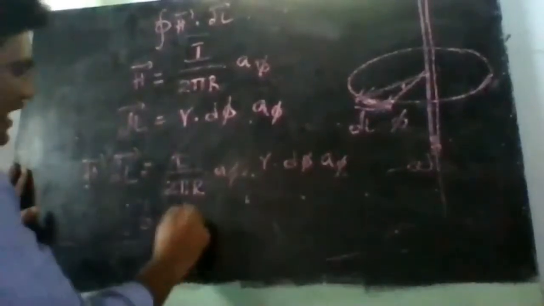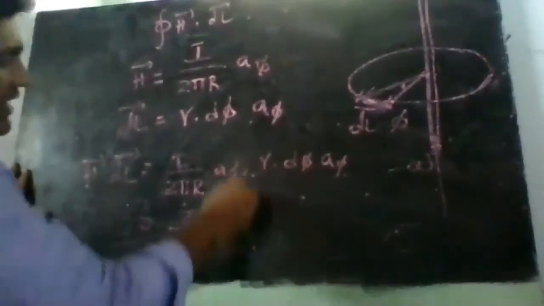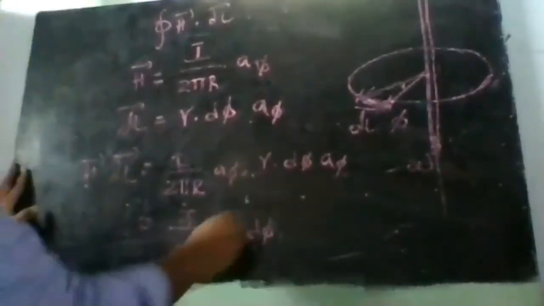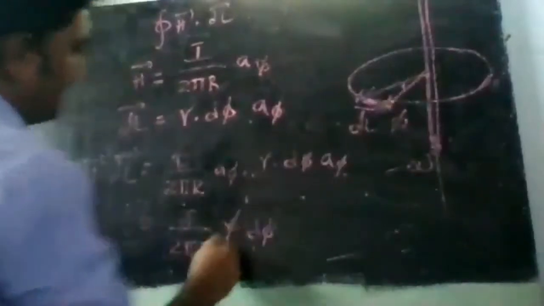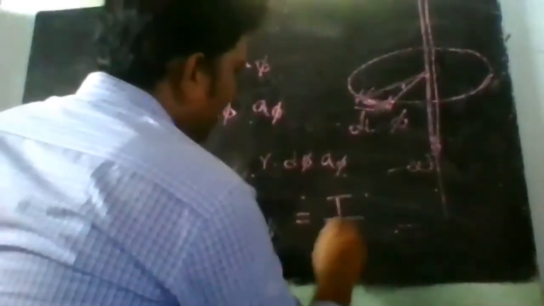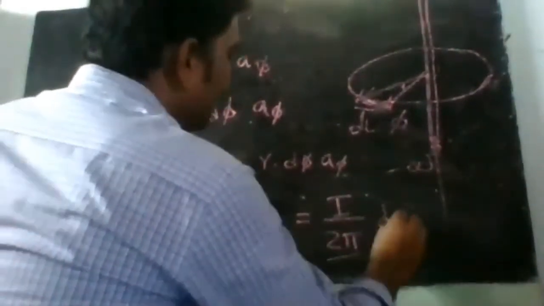This r and this r are the same, so they get cancelled. So this is equal to I by 2 pi d phi.